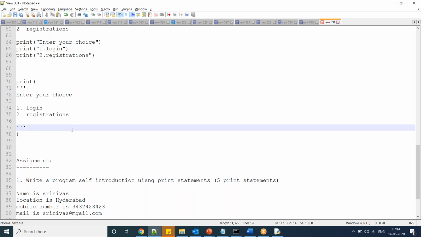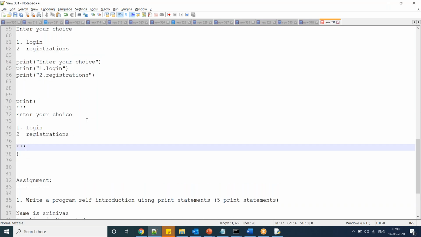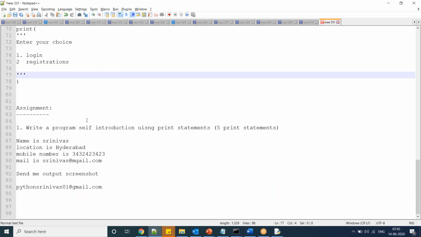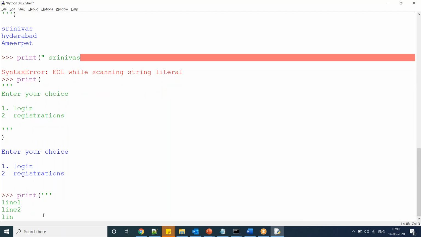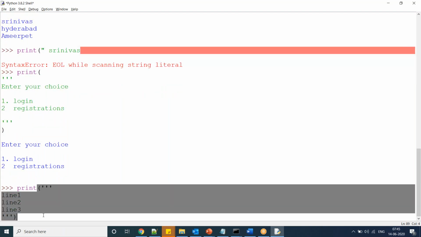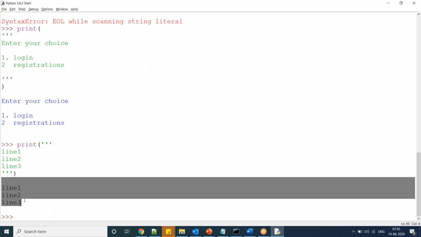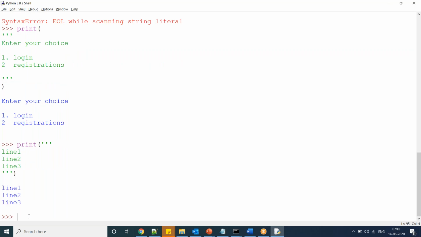So here, simple, sir. If you want to write a multi-line print statement, then you can go for triple single quotes or triple double quotes. So here I want this output. Now for suppose, observe: print line 1, line 2, line 3. So multi-lines. This is the way of writing your statements in your IDLE. Now the same thing we can use in Notepad also.